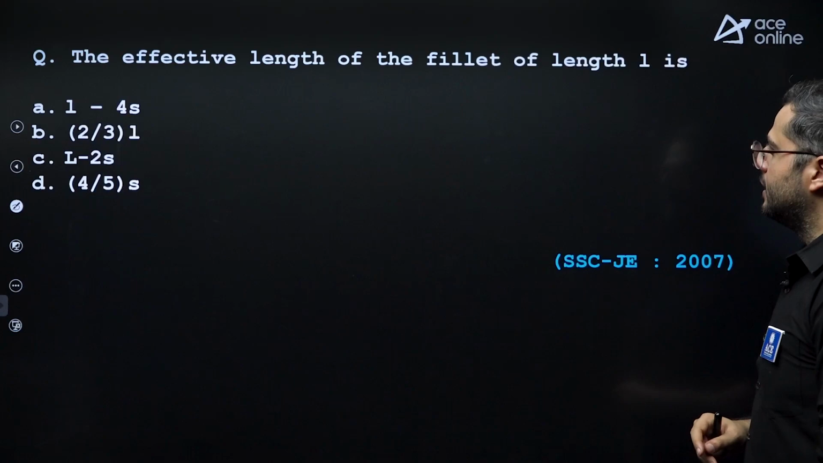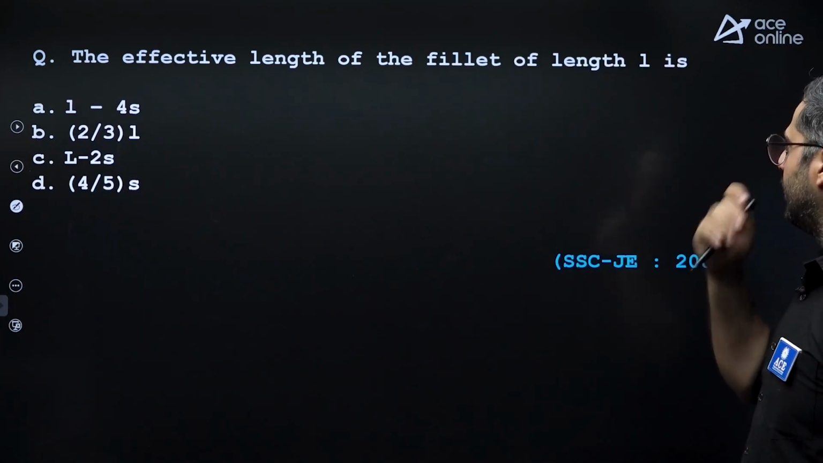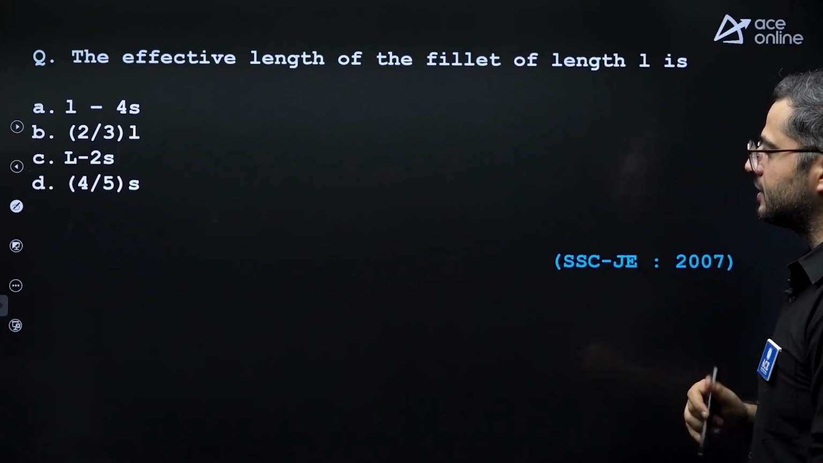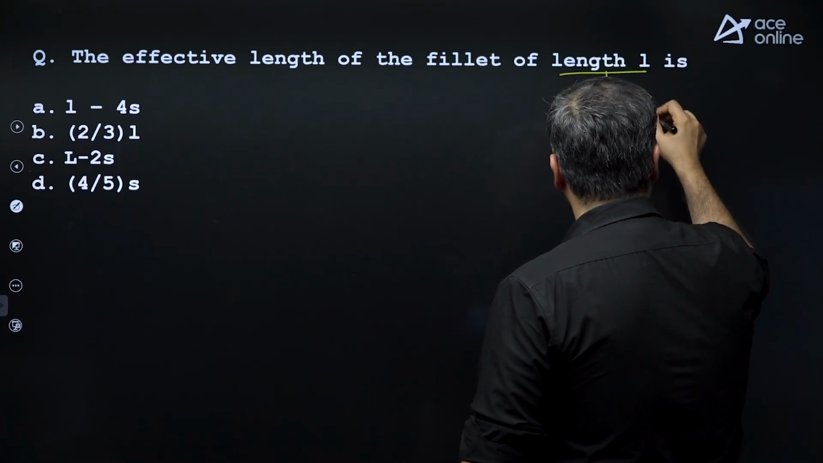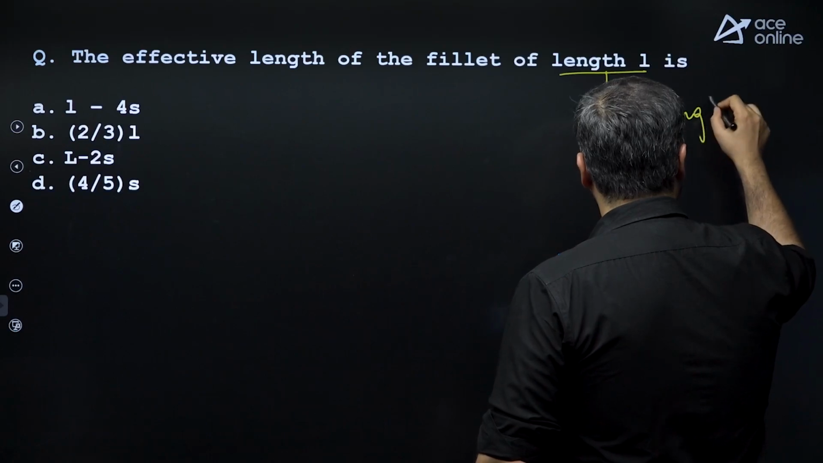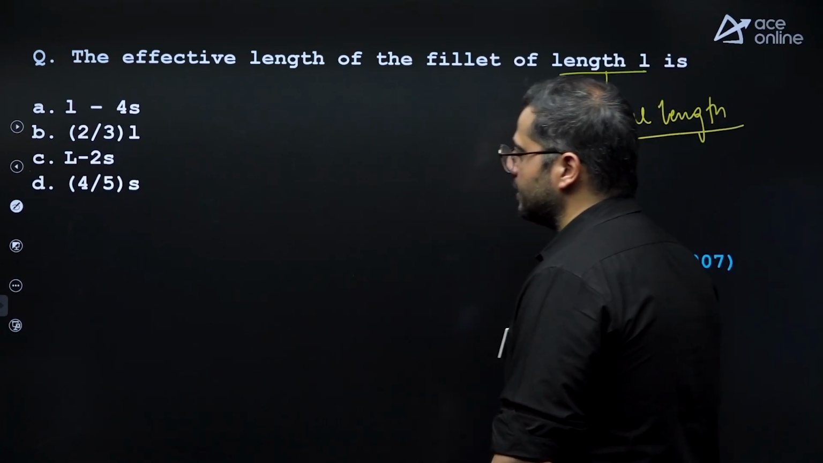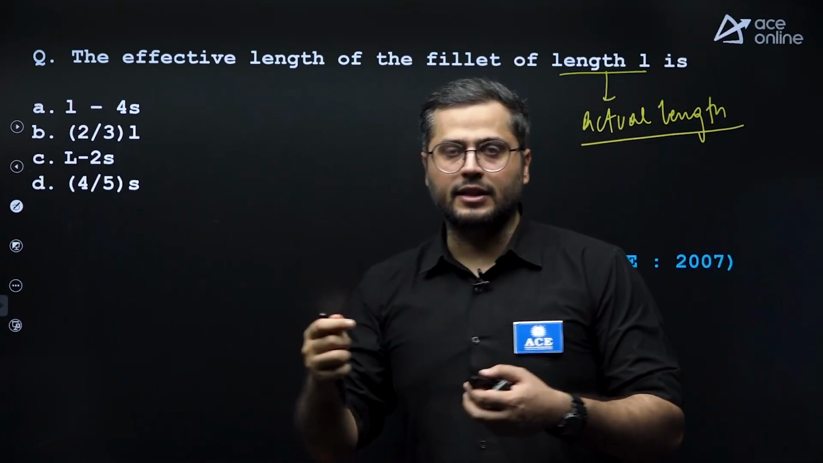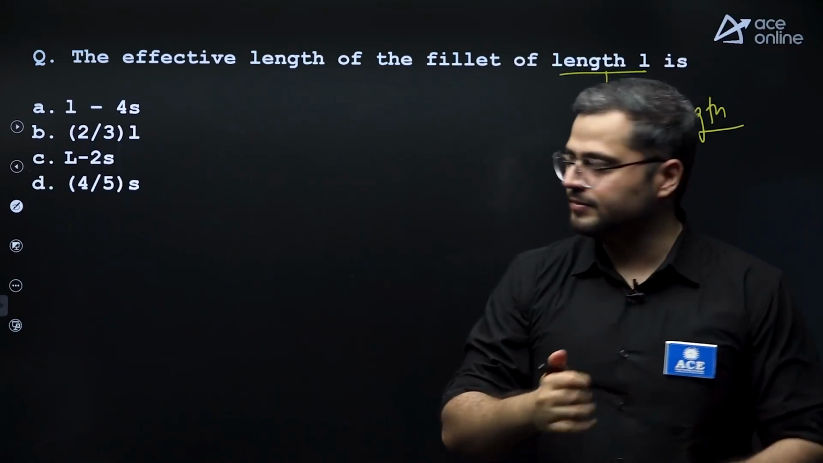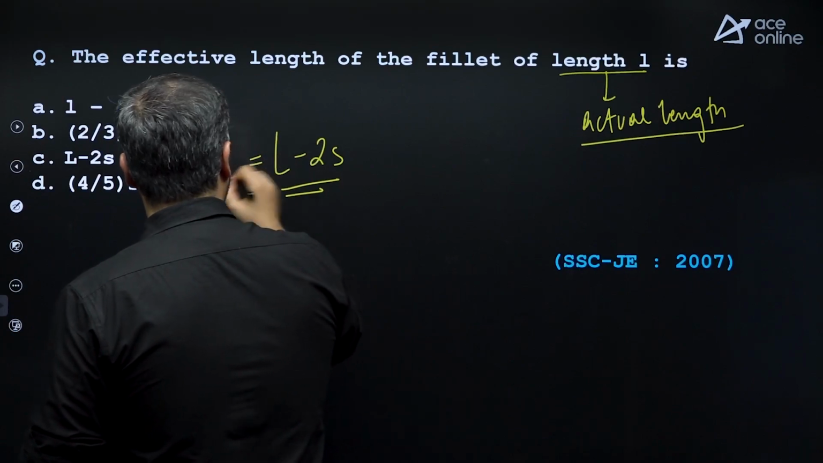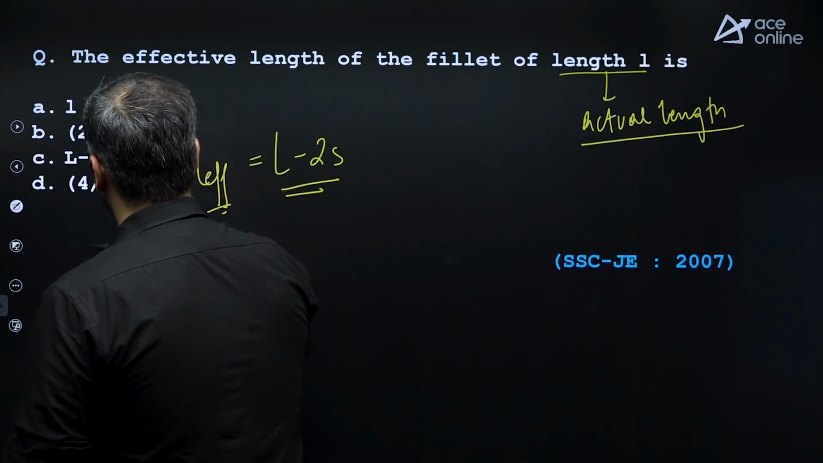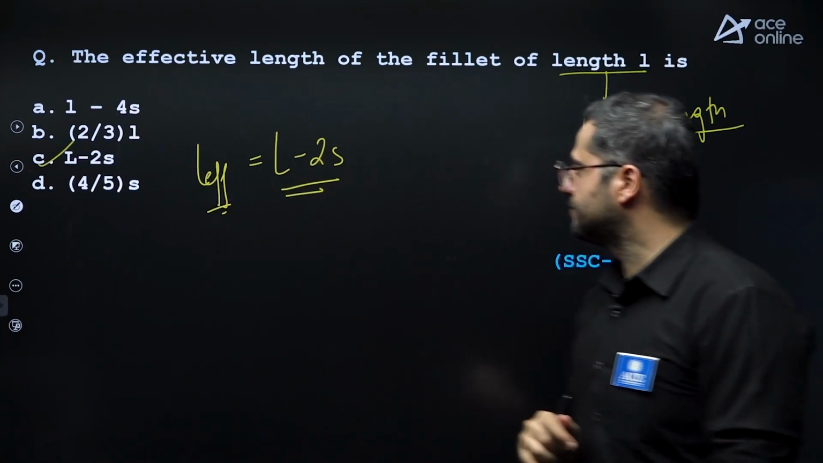Next, the effective length of a fillet weld of length L. Length L over here is the actual length which we are providing on the site. The effective length is the length which is responsible for bearing the load. L minus 2 times S is equal to what? Effective length of weld is L minus 2S.